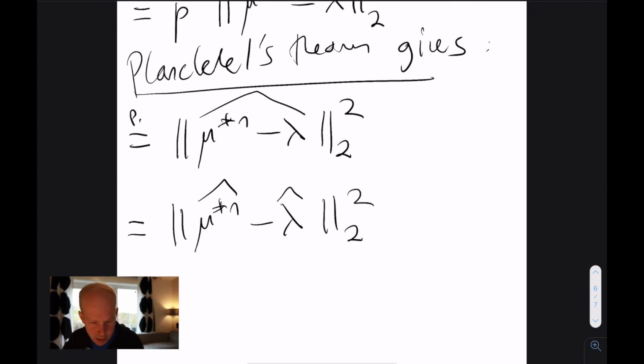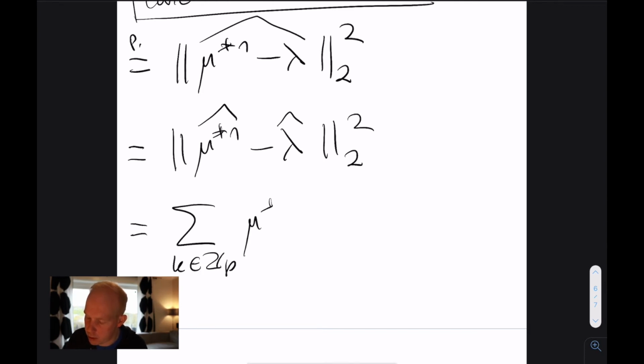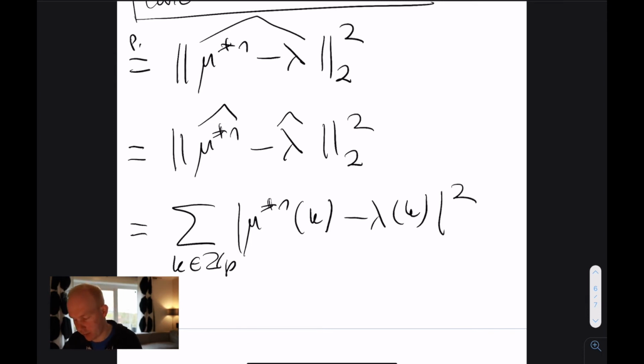We have this squared. And now if you open this up, this by definition is the sum over k in Z_p of mu star n hat of k minus lambda hat of k, and you have this whole expression squared over here. That's the definition of the thing. So we have this absolute value here and absolute value over here.